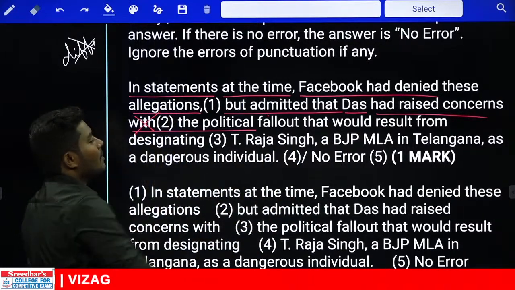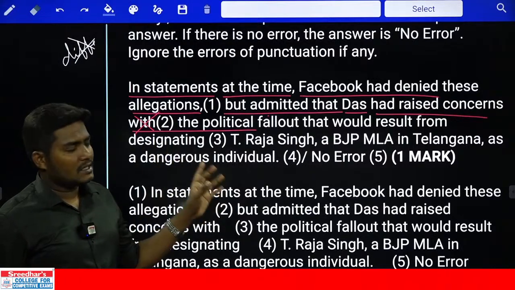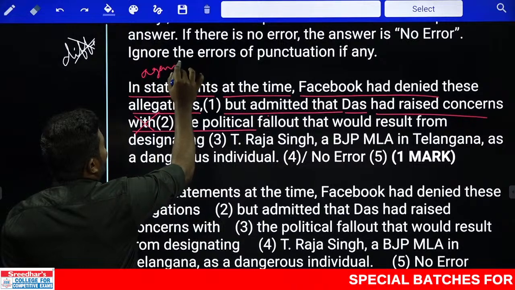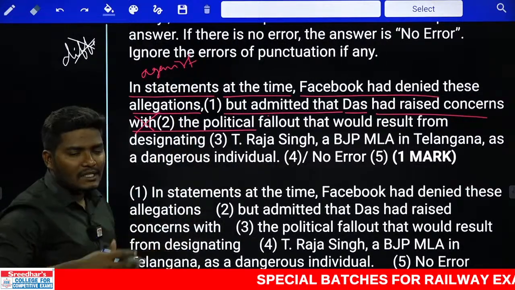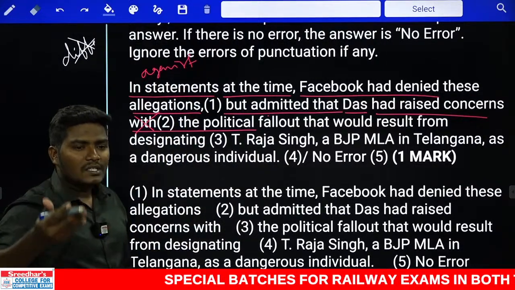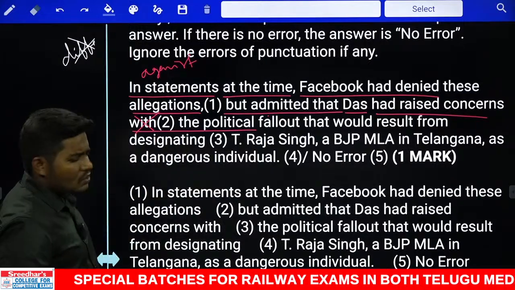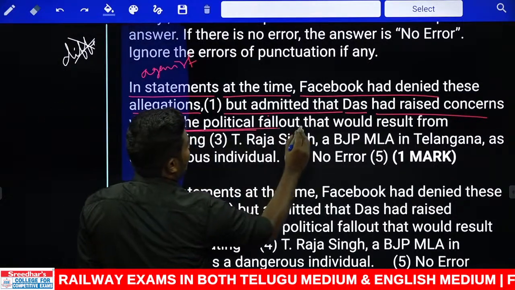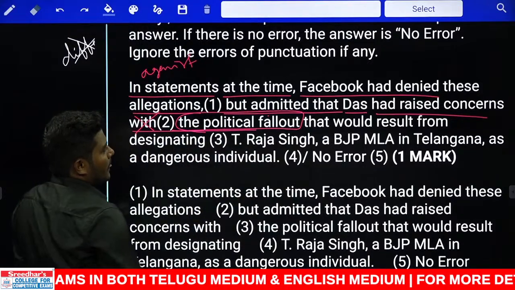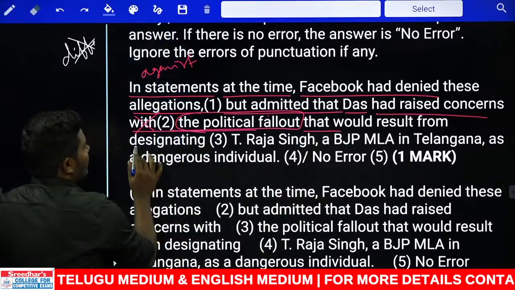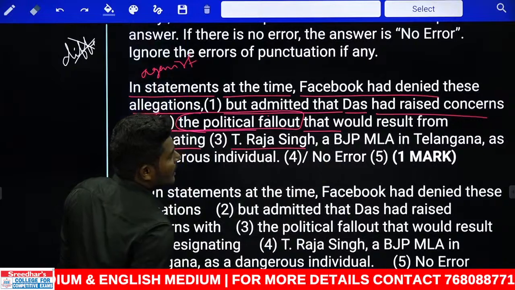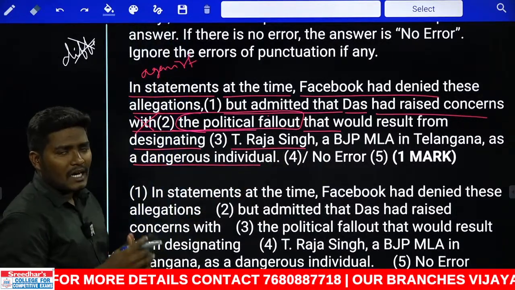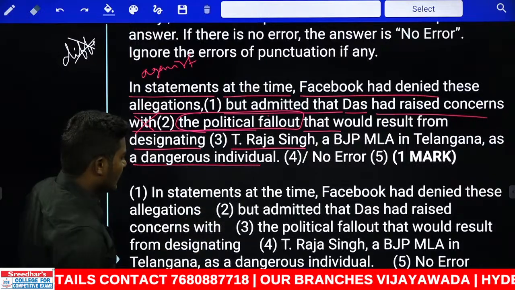With cannot be used here because with is the word which gives a positive sense. It is not the correct answer. The correct word should be against. To raise concerns against someone, to raise worries against someone, that is the correct one. Against the political fallout, that is the correct answer, that would result from designating T. Raja Singh, a BJP MLA in Telangana, as a dangerous individual. So he raised some concerns against somebody. That is the correct one.